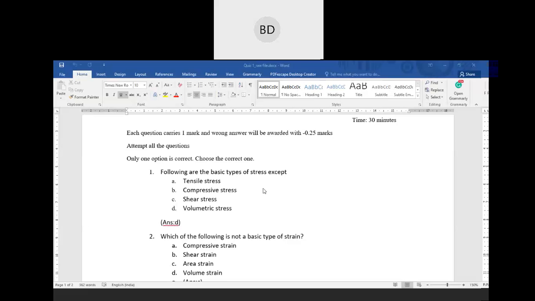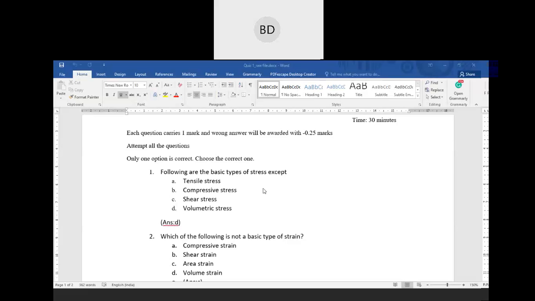But tensile and compressive stresses act along the axis of the particular rod or bar, the vertical axis you can say. Shear stress acts along the surface, so it will be distorted by some angle theta.